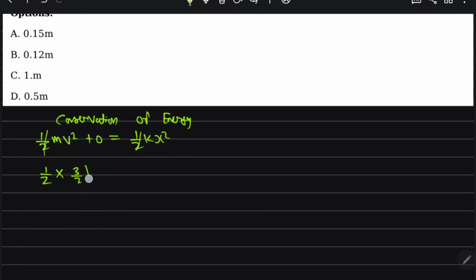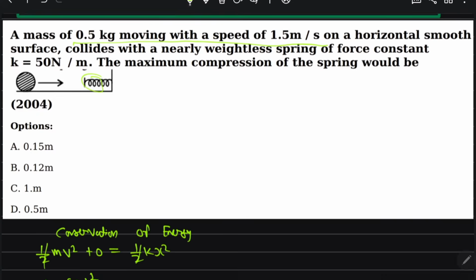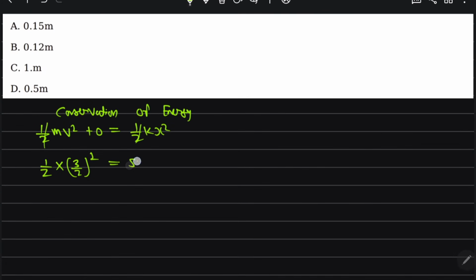3 by 2 whole square is equal to k x square, with k being 50. So 9 by 4, divided by 2, into 50, is equal to x square.